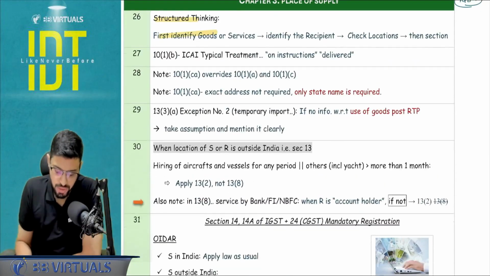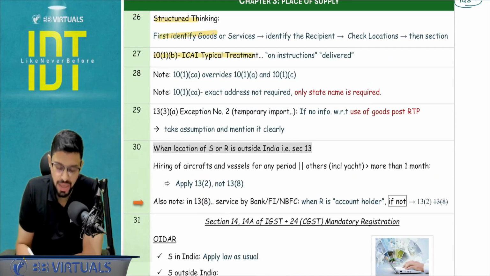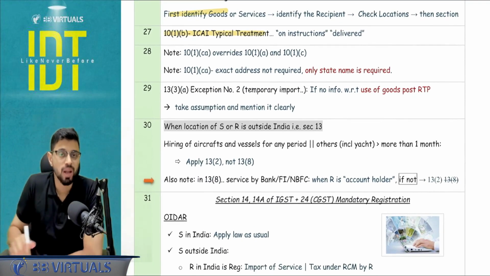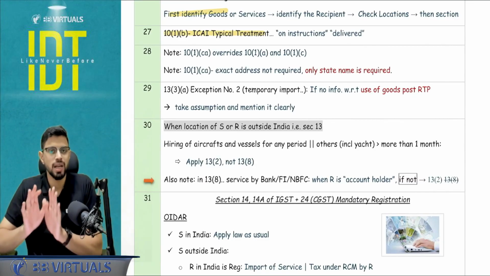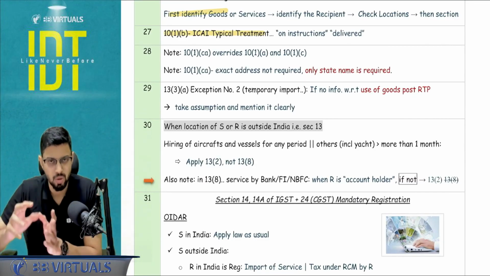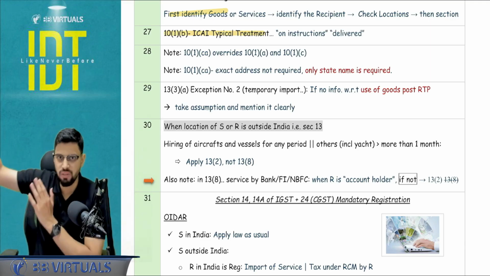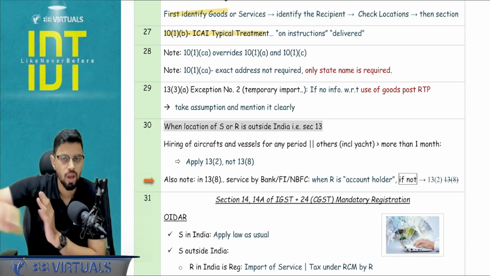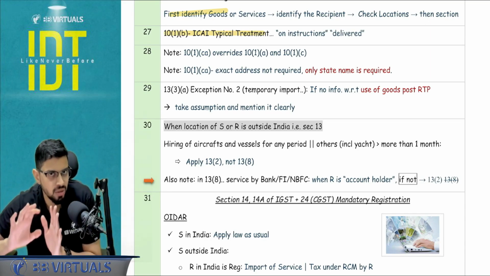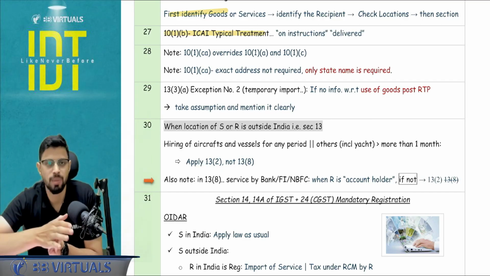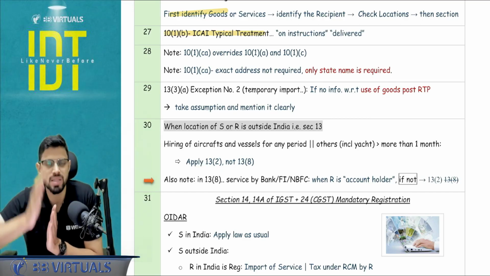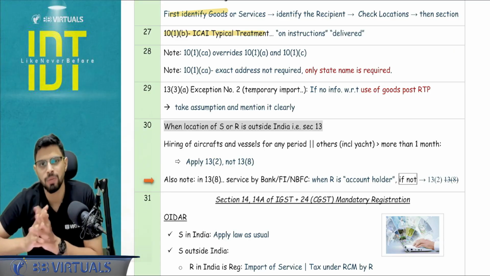Let's start with the pointers. Section number 10.1b that deals with the bill to ship to model. Historically, like traditionally in the bill to ship to model, there are two supplies. Okay, one is that third party who is supplying, and then it is asking the supplier to deliver it to someone else who had bought it from him. Okay, but in the question, if you find the words that I'm instructing it to supply somewhere else, I'm asking it to be delivered somewhere else, I want you to still apply the bill to ship to model.